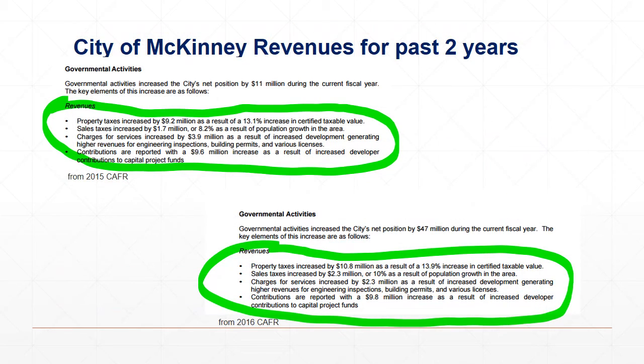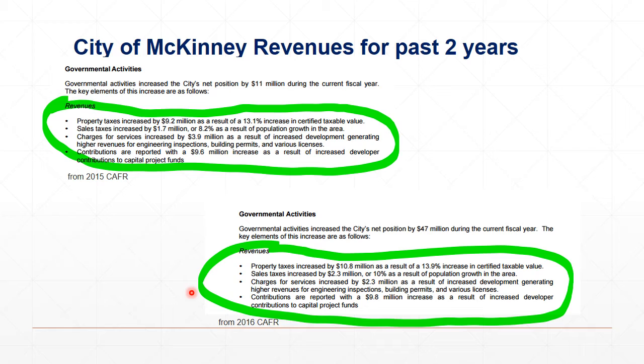This is City of McKinney's revenue from the past 2 years, and I got both of these from the comprehensive annual financial report for each year, and they're on McKinney's website. If you look here from 2016, property taxes increased by $10.8 million as a result of a 13.9% increase in certified taxable values. Sales tax increased by $2.3 million, or 10%, as a result of population growth in the area.